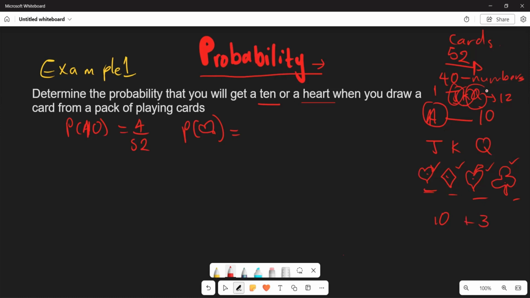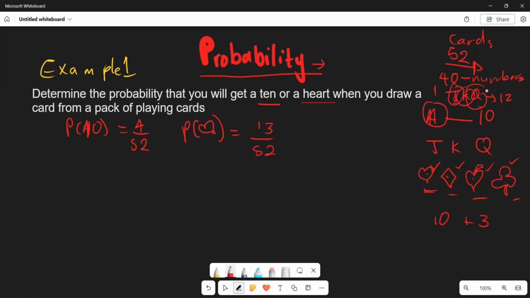So in totality, you have 13 out of 52 who have your heart. And now, if I can come back here and say, what will then be the probability of both of these?